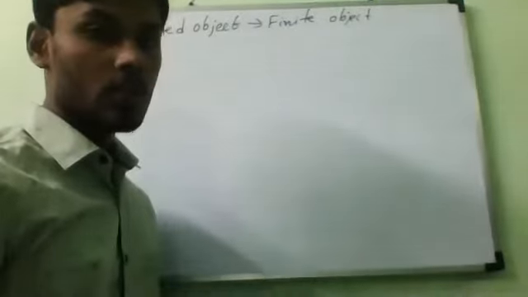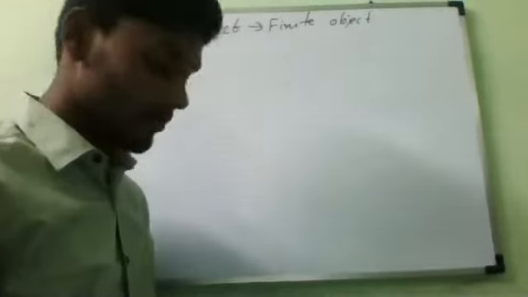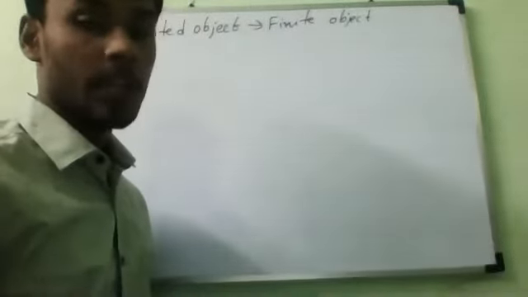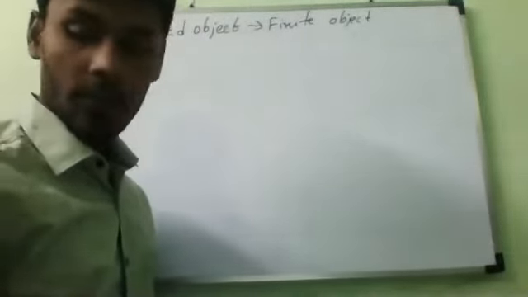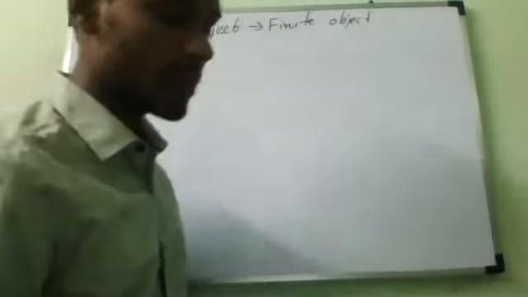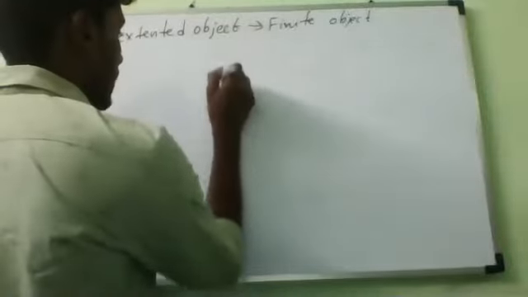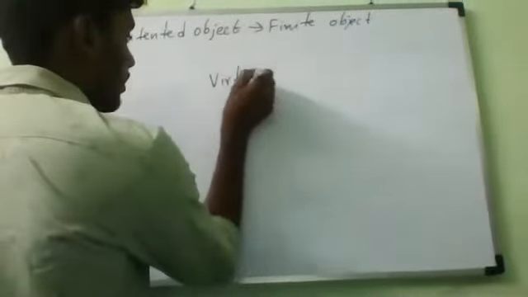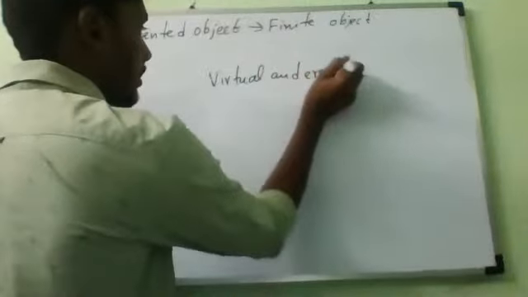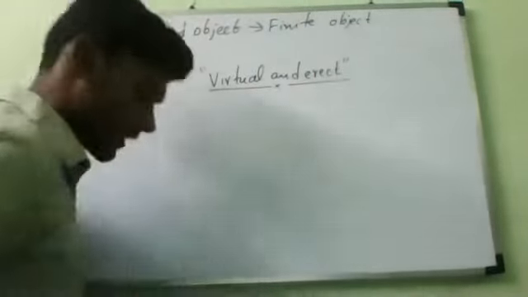So as I have told you, external objects also we can call as finite objects. So this is all about the images formed by the plane mirror. Understand? Now if you observe, the nature of the image formed by this plane mirror is always virtual and erect. Is it yes or no? The image formed by a plane mirror is always virtual and erect.